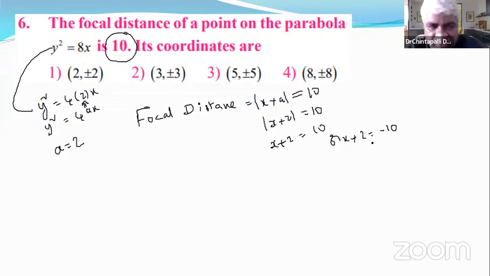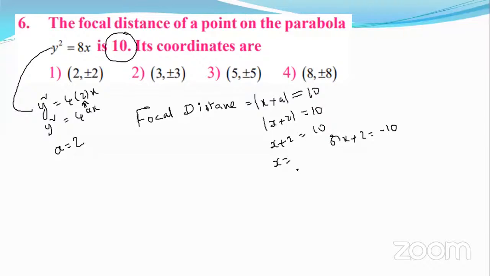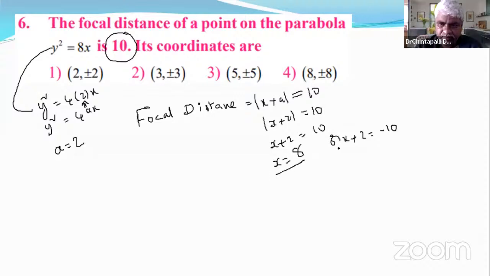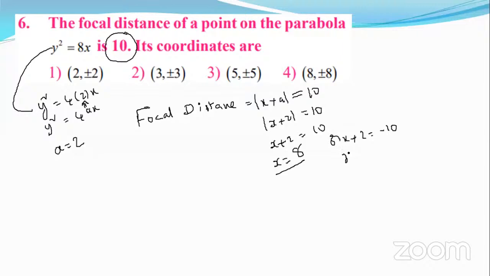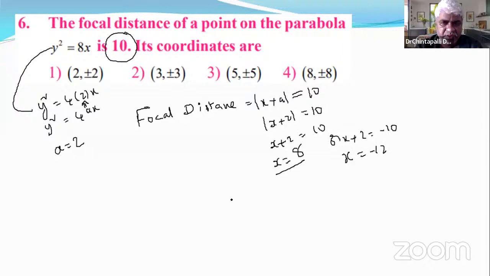When we remove mod, two cases arise. First case positive, second case negative. If x plus 2 is equal to 10, then what is x? x is 8. And the other case gives negative 12.